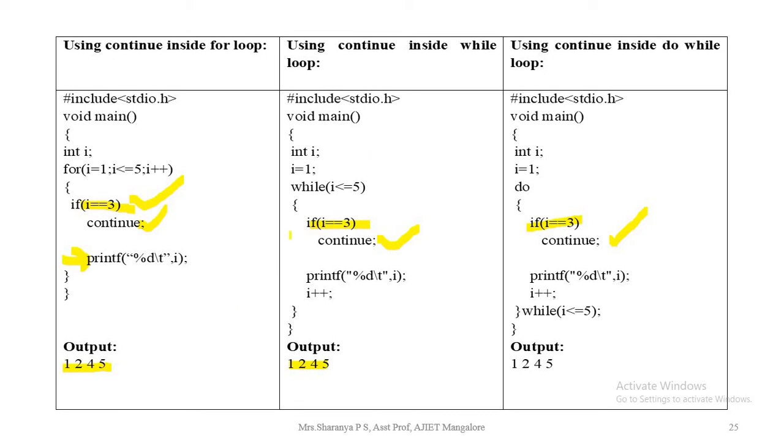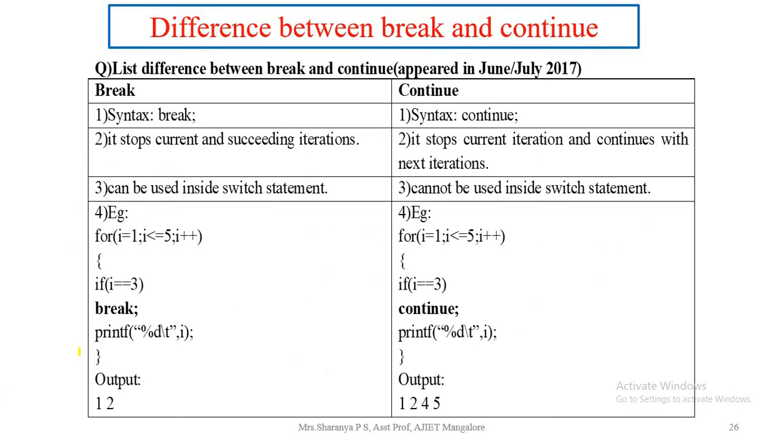With the same example written in 3 different loops, as a complete summary, what is the difference between break and continue? One is the syntax, both keywords are different.